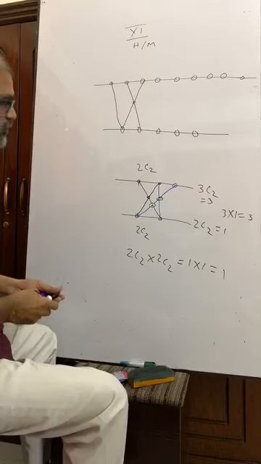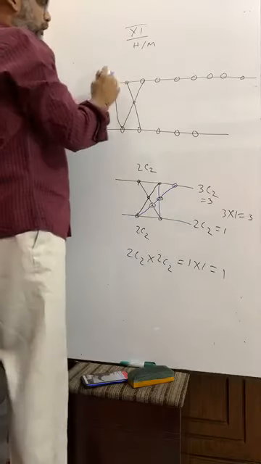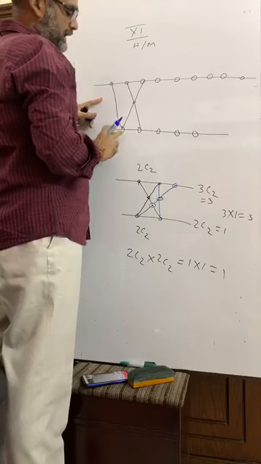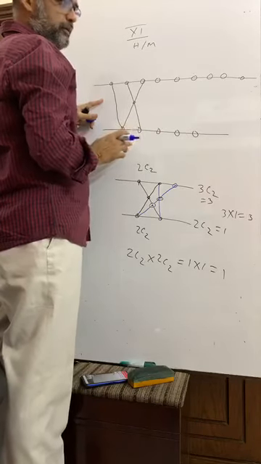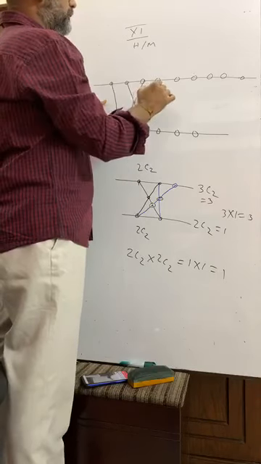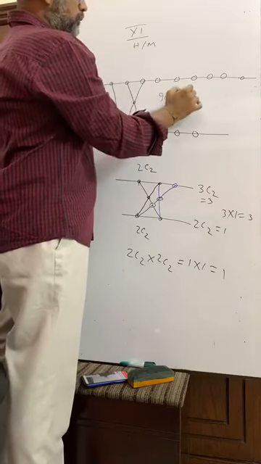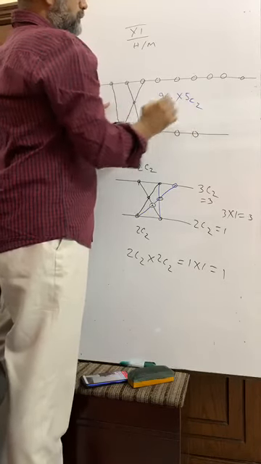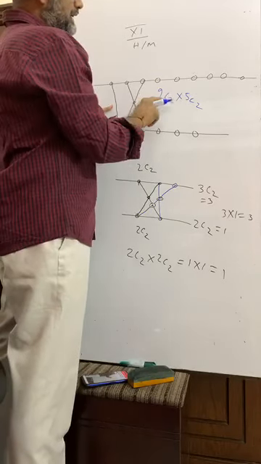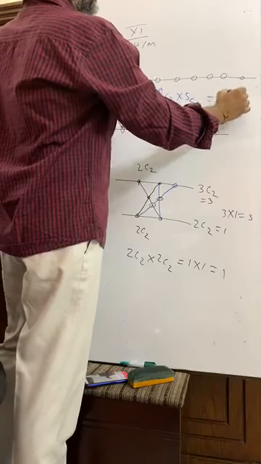So what will be the solution? Solution is that here it is 9 points. There are 9 points on this line. And there are 5 points on this line. So total number of points of intersection is 9C2 into 5C2. 9C2 into 5C2 equals the answer.